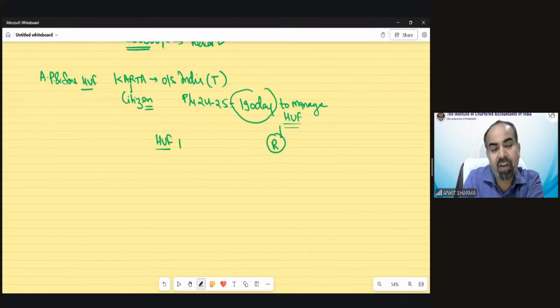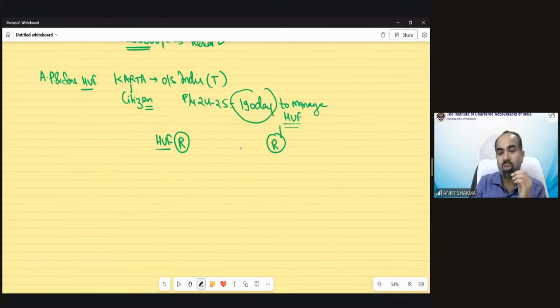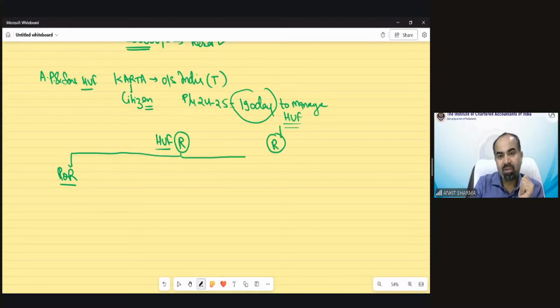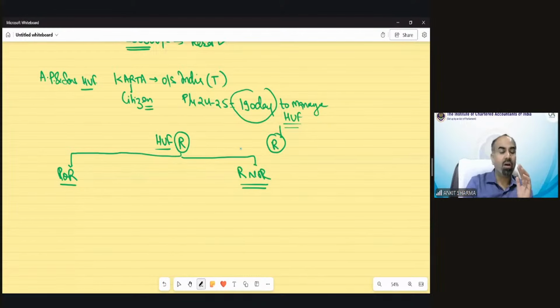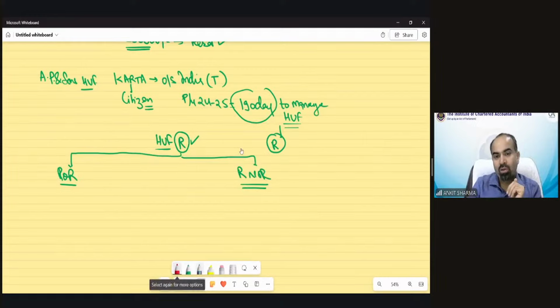And if an individual or HUF becomes resident, then we have to solve the question further to find out whether it is a resident and ordinary resident or a resident and not ordinary resident. For finding out the sub-classification of an HUF which is already regarded as resident, we have to find out the ROR.